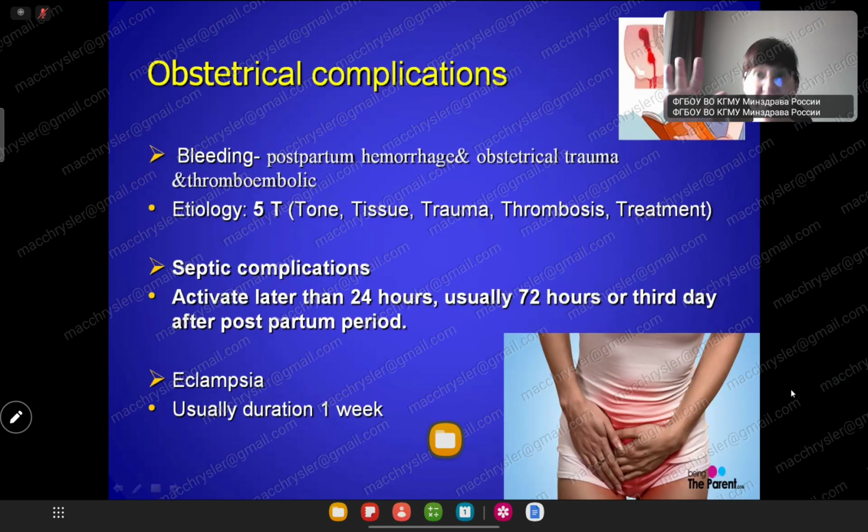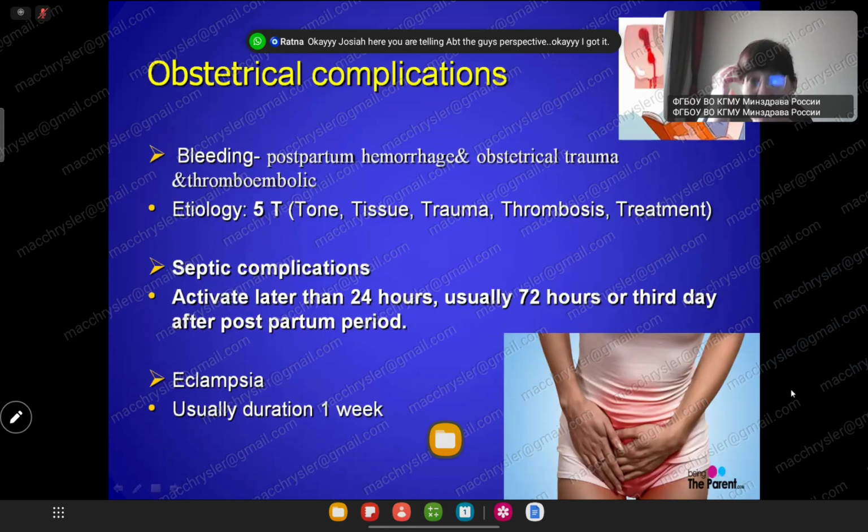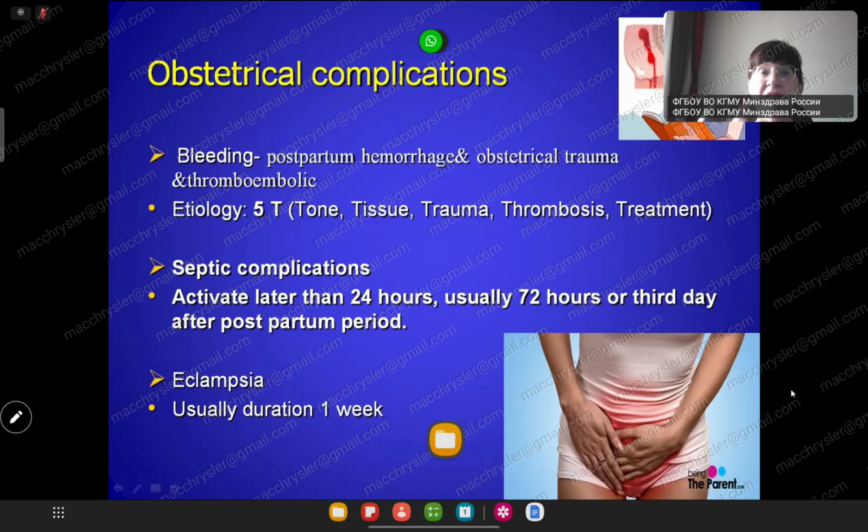Postpartum hemorrhage is the 5 T's. What do we have? Tissue, next. Thrombosis, next. Trauma, next. Tonus, and the 5th T, treatment. Septic complications are associated with infection and activate later than 24 hours, doctors, not early, later than 24 hours. And eclampsia only within 1 week, 5-7 days.